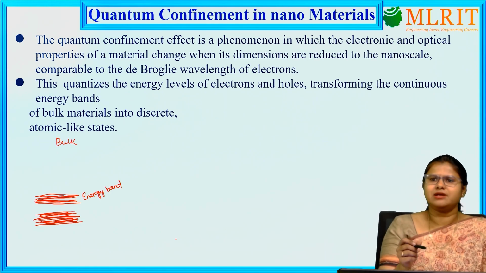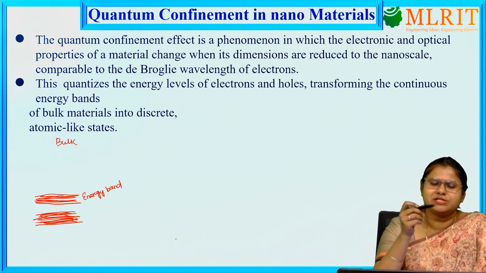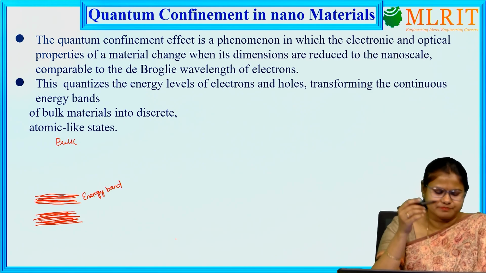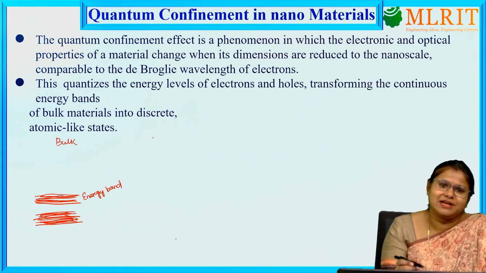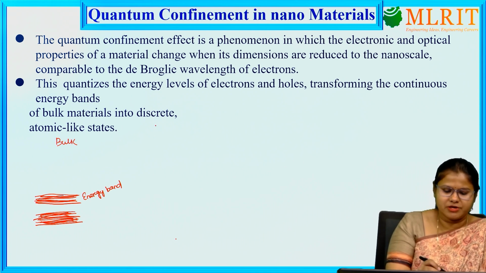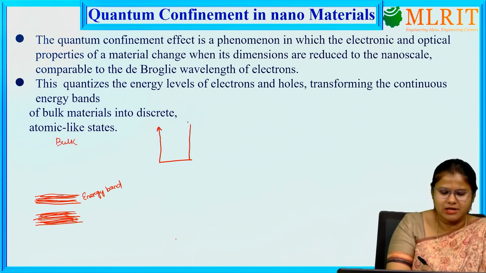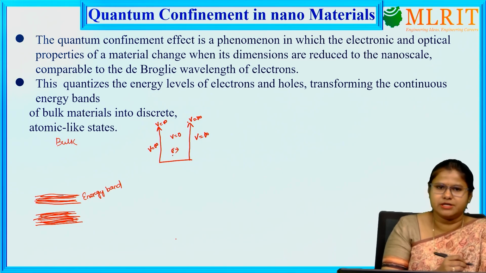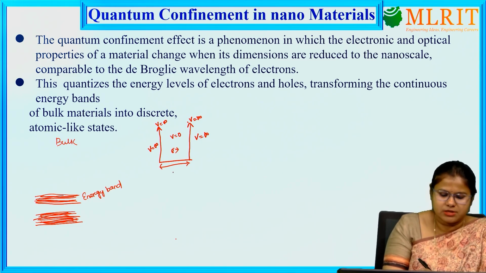Let's consider an electron which is moving in a small dimension, or a nanoscale, so we can consider a particle moving in a one-dimensional box. In a one-dimensional potential well, the potential is infinite on the wall and also outside the wall, and inside the box the potential is 0. Let the electron be moving inside it, within a length L.